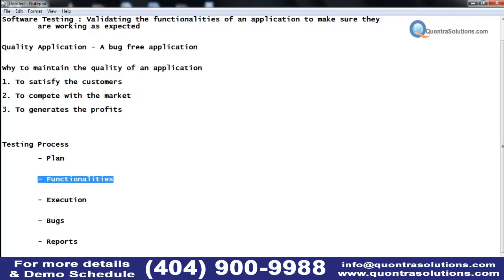Suppose I say I need to navigate to the Gmail login page, right? I can go to the Gmail login page by entering the direct URL gmail.com in the browser.